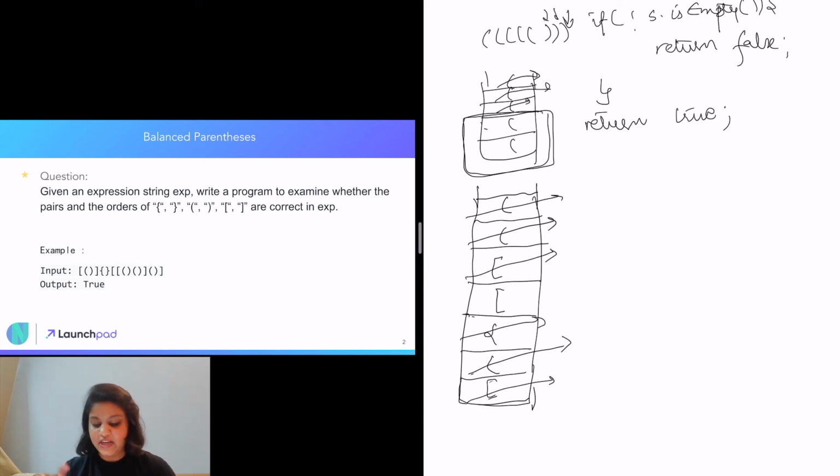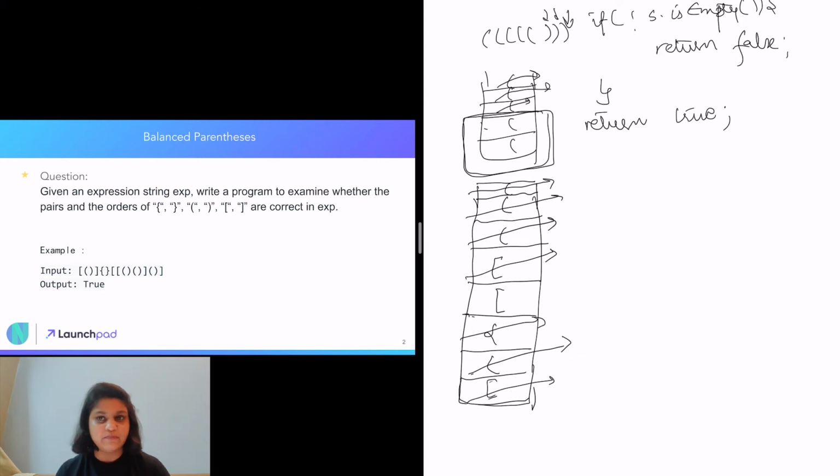So we go to the next element, which is an opening bracket, and we insert it in our stack. Then we come across another element, which is a closing element. So we check if our stack is empty or not. It is not, so we pop the last element and check if they are of the same type or not. They are of the same type, so we move ahead. Then we come across another closing bracket, so we check if our stack is empty or not.